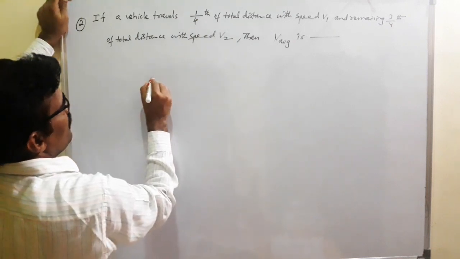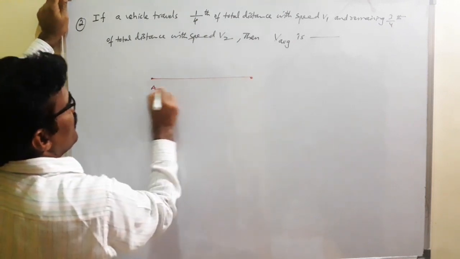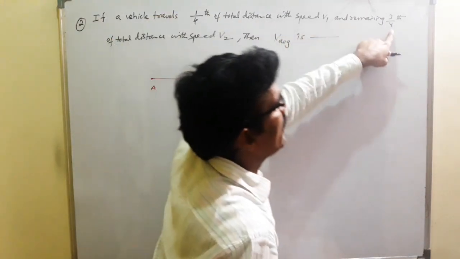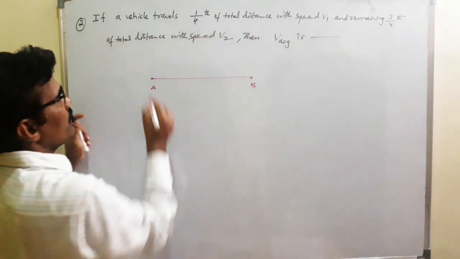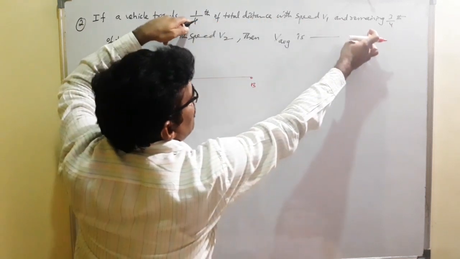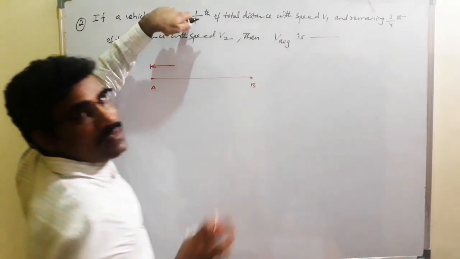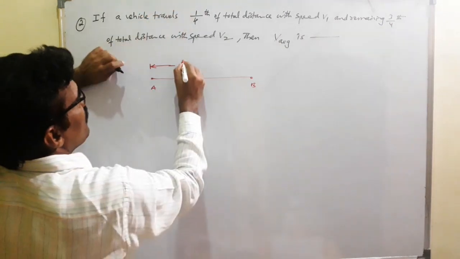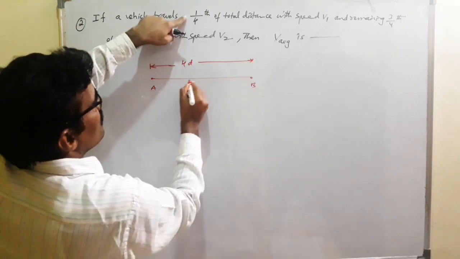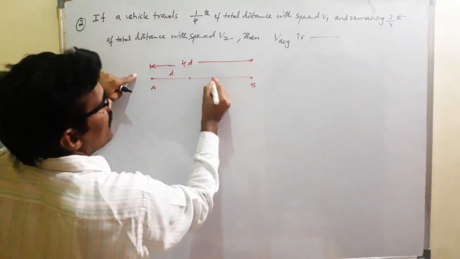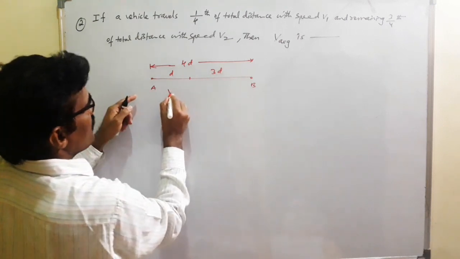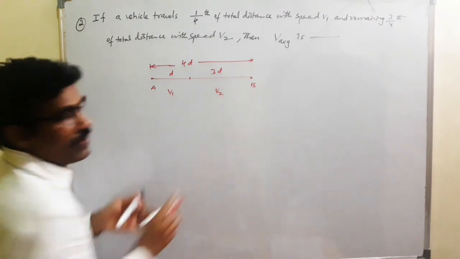Students, listen carefully. Your point A, point B. 1/4 with the speed v1, 3/4 with the speed v2. That's why the ratio of this distance and this distance is 1:3. So your total distance is 4d. For this part, what distance? D distance. Remaining is 3d. So here D, 3d. What is the speed here? V1. This speed is V2.